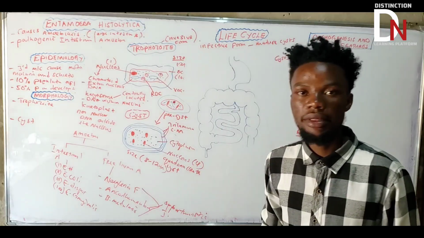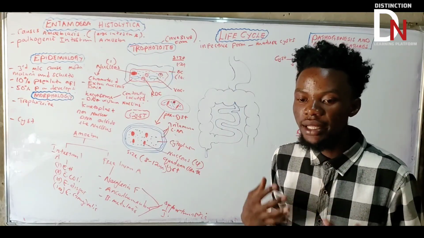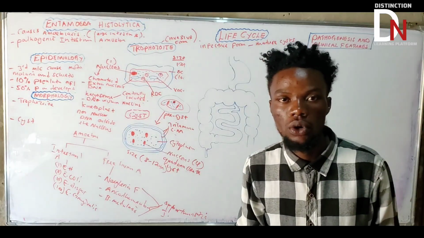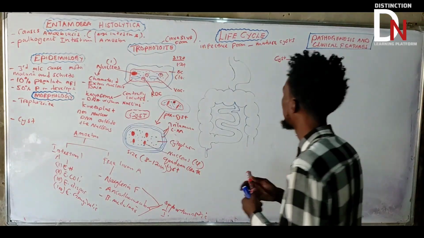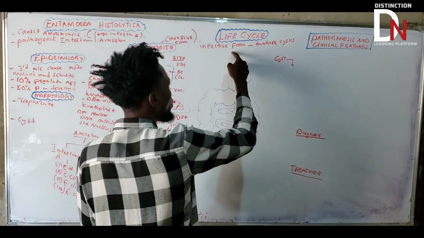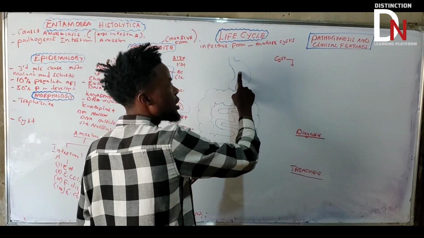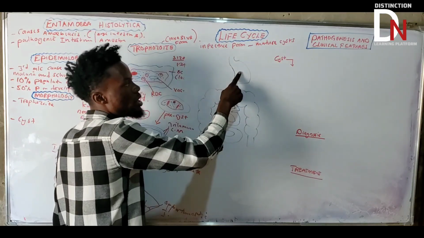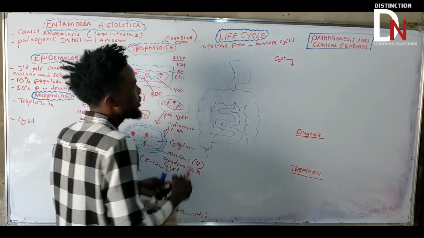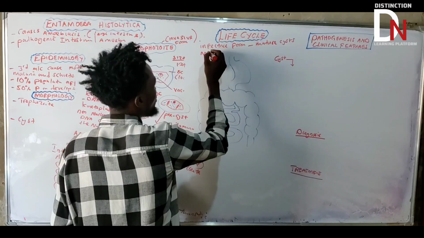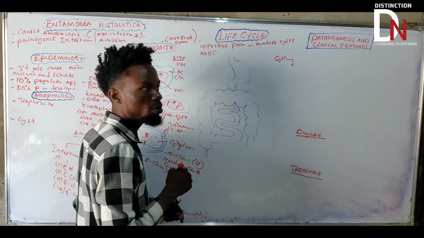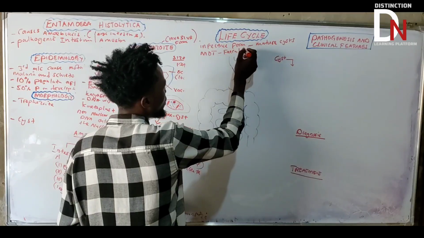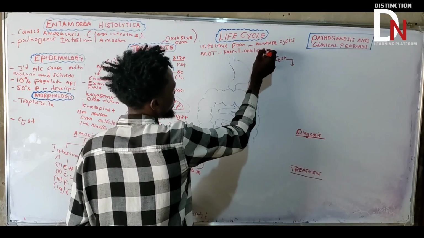Basically, the mode of transmission of this type of parasite is the fecal-oral route. Someone ingests something contaminated with the mature cyst, and that's how they get the infection.